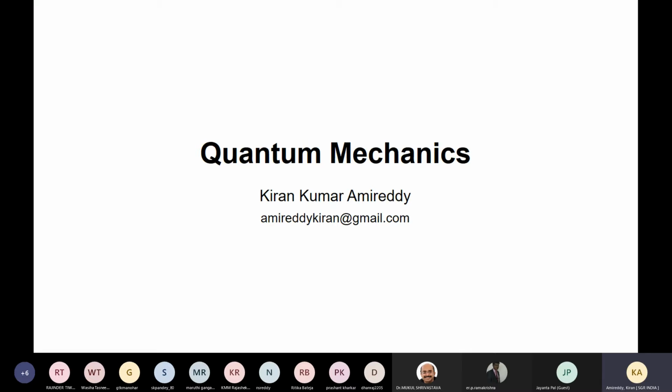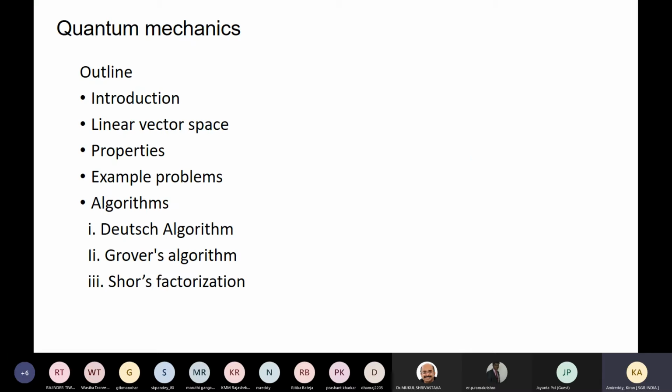Before going to Grover's, for Grover's algorithm we need only two operations: one is the oracle and the other is the Hadamard operation. Then Shor's algorithm, which is how we are just searching. So we'll see how we can use it. Here also I'm only trying to explain the algorithm.